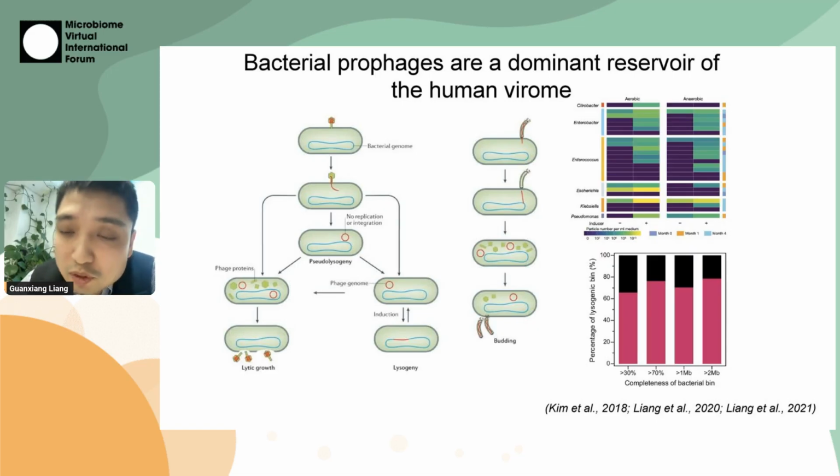The main one of our focus, as Jeremy just introduced a little bit, I'm not going deep into this. We focus on bacterial prophages because we found in our previous publication, and also other publications in animals, that bacterial prophages are dominant reservoirs of the human virome. A lot of the bacteria in our human guts contain prophages, and most of them may be